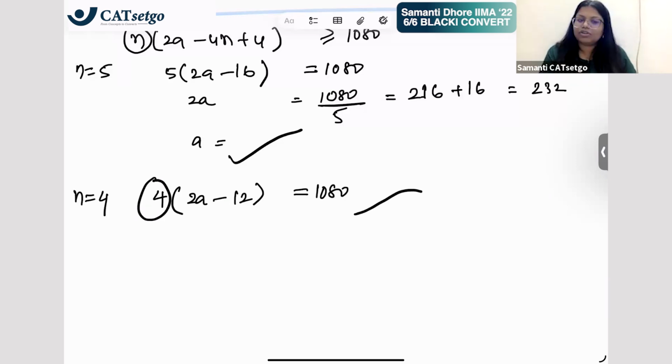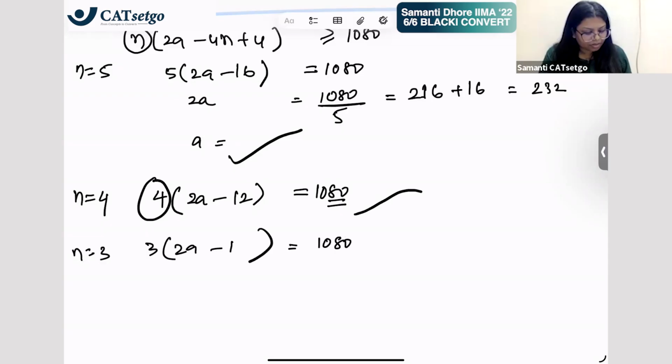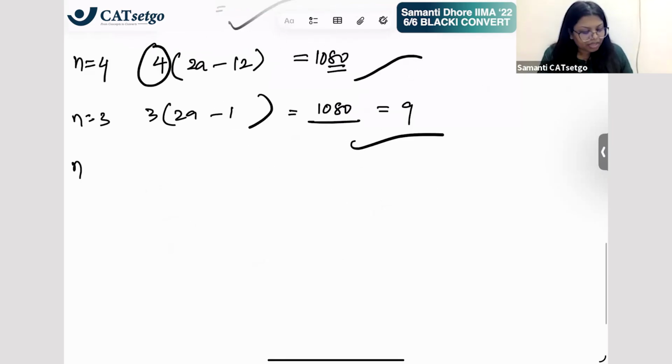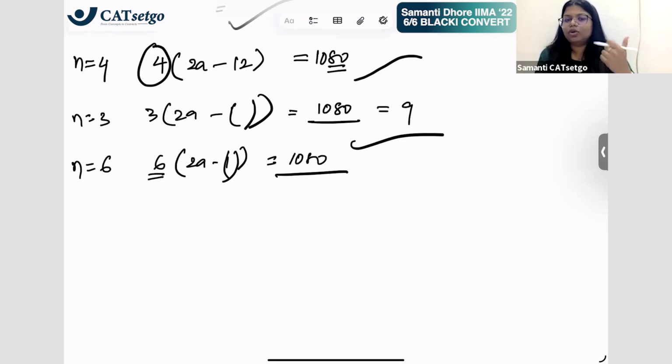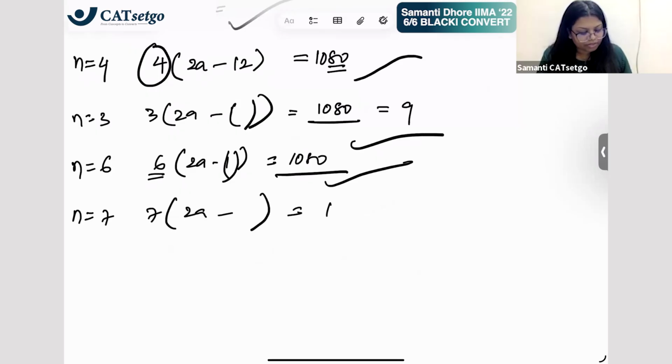Now 1080 is divisible by 4, because the last two digits are divisible by 4. So here also we'll get some integer value. If I put n as 3, this is 3 times 2a minus whatever happens here, and the total here is 9, so this is also divisible by 3. So the total number of rows can be 3 as well. A will still be an integer, right? Then I'll put n as 6 here. This is divisible by 6 also, because it is divisible by 2 and divisible by 3. Now if I take n as 7, this becomes 7 into 2a, whatever, equal to 1080.